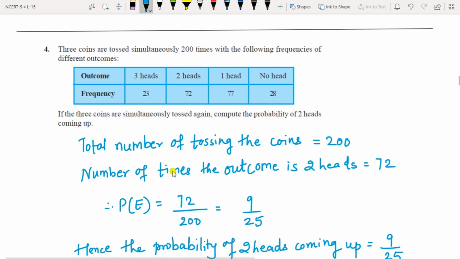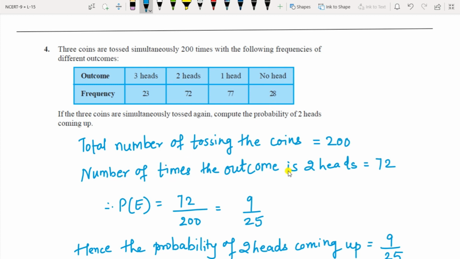Question 4, similar one. 3 coins are tossed 200 times. So total number of tossing the coins is 200. Now the outcomes are, for 3 heads the frequency, the total number of outcomes, was 23, for 2 heads is 72, 1 head is 77 and no head is 28.